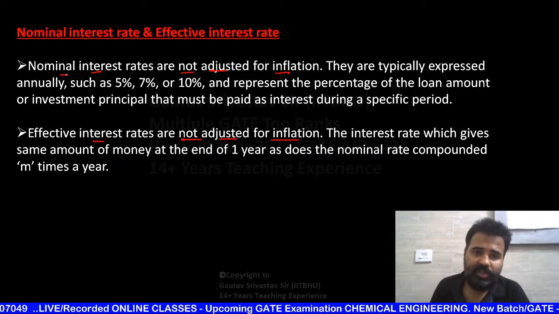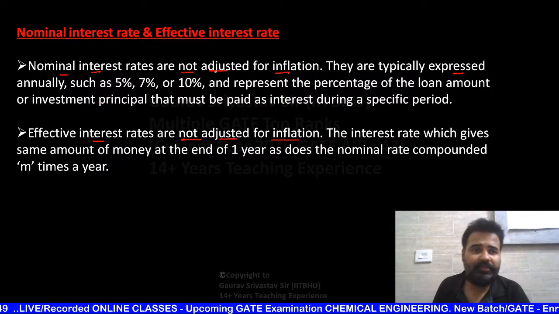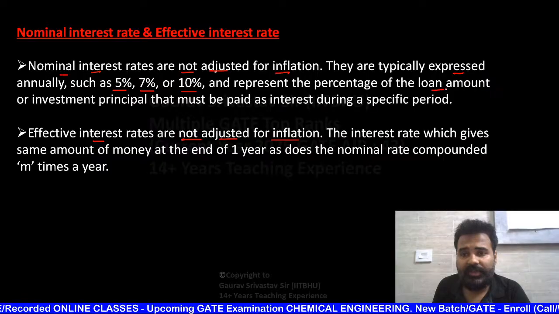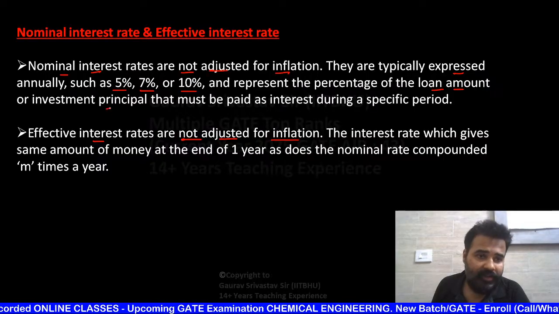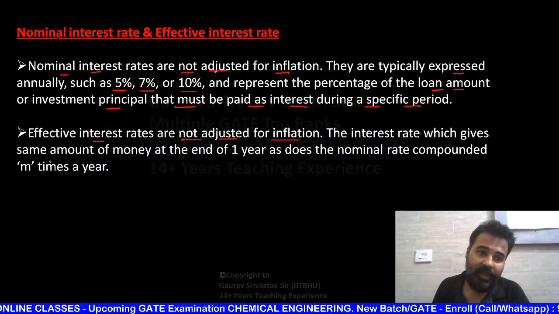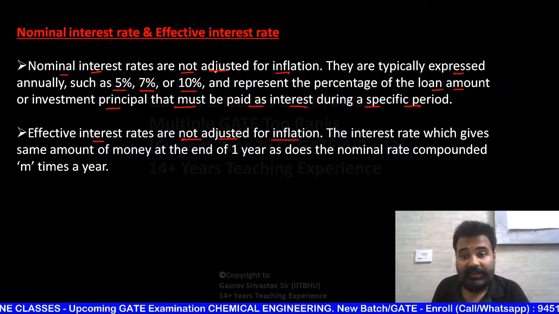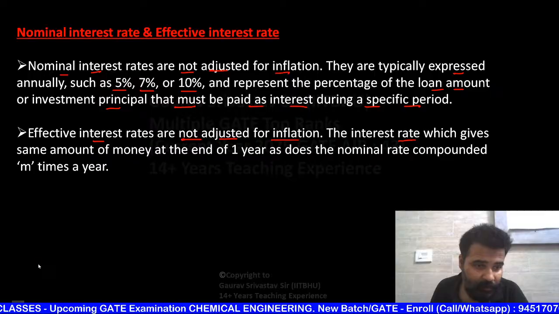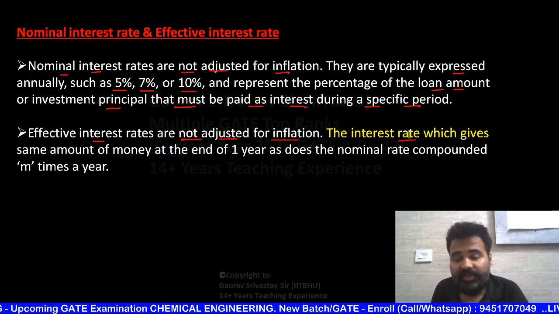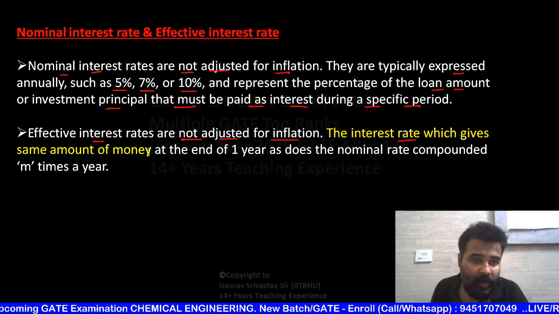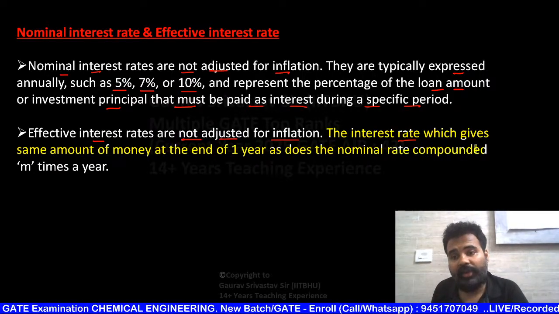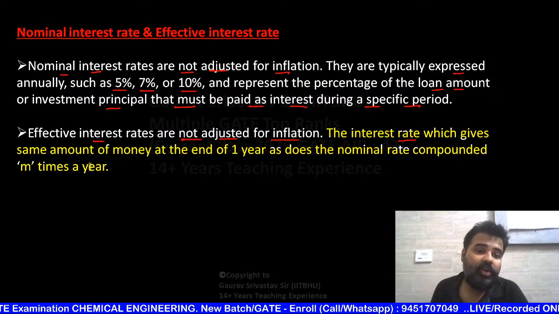Nominal interest rates, as you just saw, are typically expressed annually, such as 5%, 7%, 10%, and represent the percentage of the loan amount or investment principal that must be paid as interest during a specific period. But what is an effective interest rate? This is very, very important for numericals. The effective interest rate is the rate which gives the same amount of money at the end of 1 year as does the nominal rate compounded m times a year.